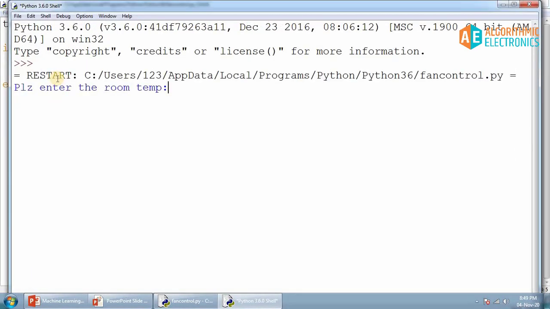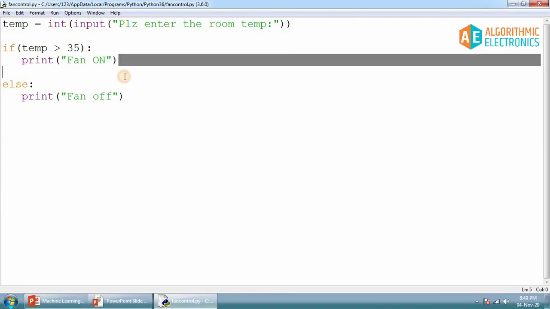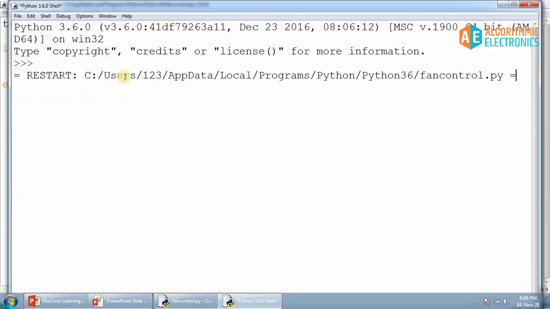So when I run this code, it is asking for room temperature. So here 45, so the fan is on. This is executed. This is executed. Now let's run one more time and just put 30. In this case, fan is off.